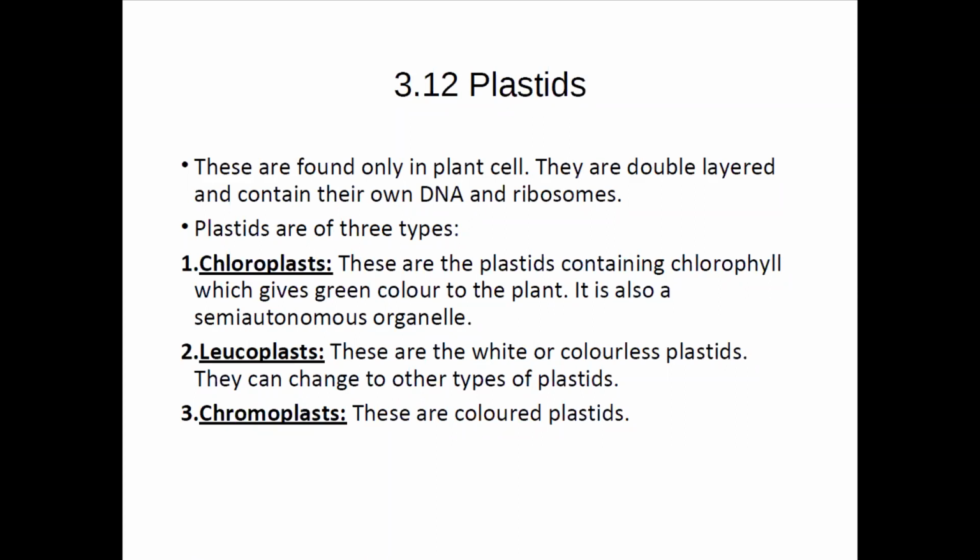The leucoplasts are colorless. They contain some important amino acids and proteins. And chromoplasts are colored plastids. You can see the different colors of flowers, like orange, purple, and pink. All this coloring is due to the chromoplast organelle.